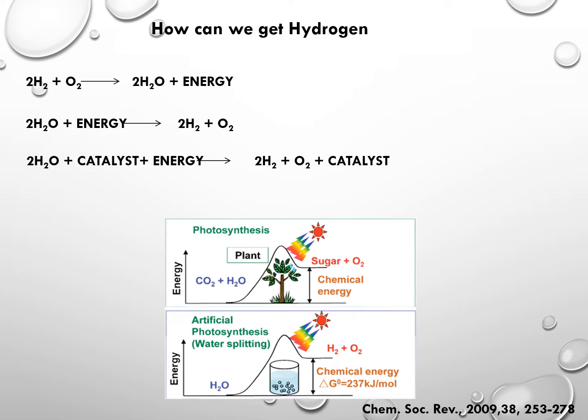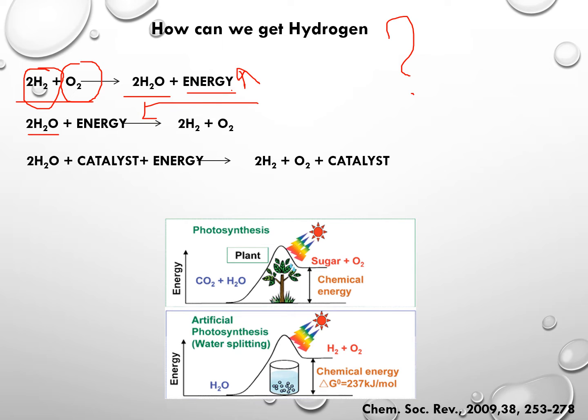Okay, and then one question comes: how can we get this hydrogen, right? If we see the reaction, if we mix 2 moles of hydrogen and 1 mole of oxygen, we get 2 moles of water, and a lot of energy will be released, right? And if we reverse this reaction, what will happen?